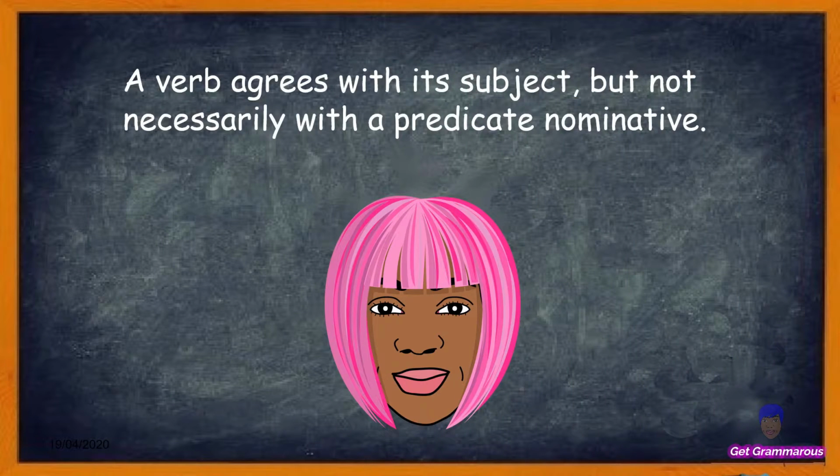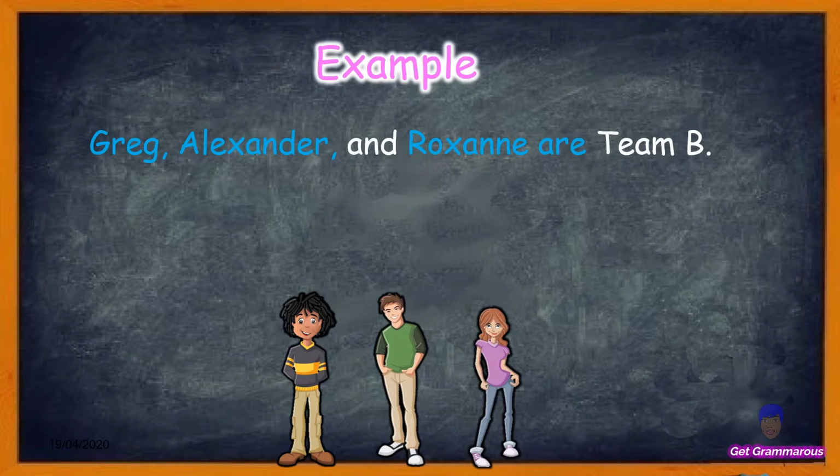A verb agrees with its subject, but not necessarily with a predicate nominative. For example, Greg, Alexander, and Roxanne are Team B. Greg, Alexander, and Roxanne is the compound subject in this sentence, and Team B is the predicate nominative. Greg, Alexander, and Roxanne is a plural subject, and for that reason, it takes the plural verb are.